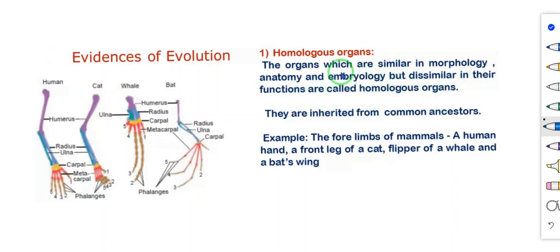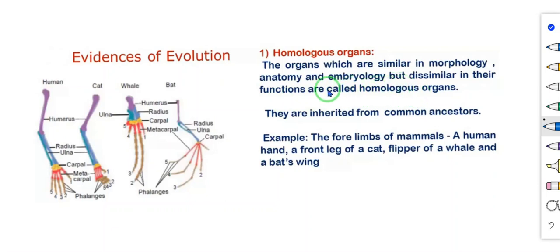Some of the organs are similar in morphology, externally they are the same, anatomically or internally also the same, and embryologically, from the beginning of embryonic development, the organs are the same, but dissimilar in their functions. So only the functions are dissimilar, and these organs are called homologous organs.